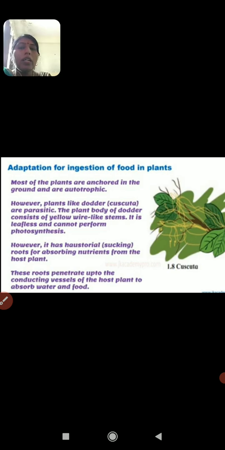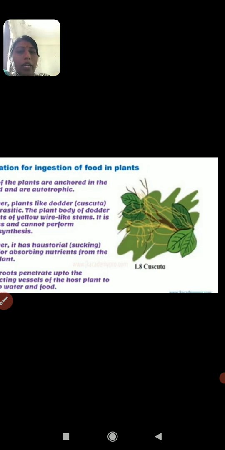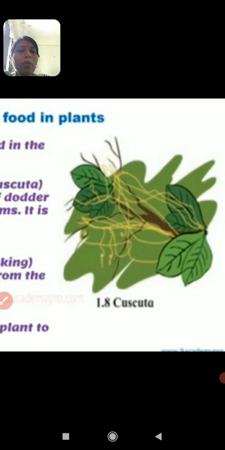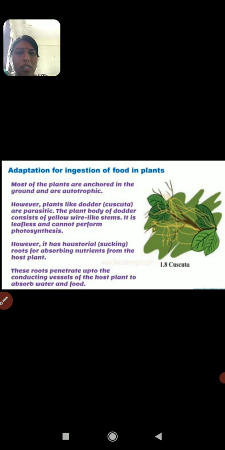Whatever food they want, they absorb from the host plant. They suck from it, and this is a wire-like or stem-like yellow plant. It is Cuscuta. Its roots penetrate up to the conducting tissues of the host plant, and from that they absorb water and food. So they depend on the host plant.